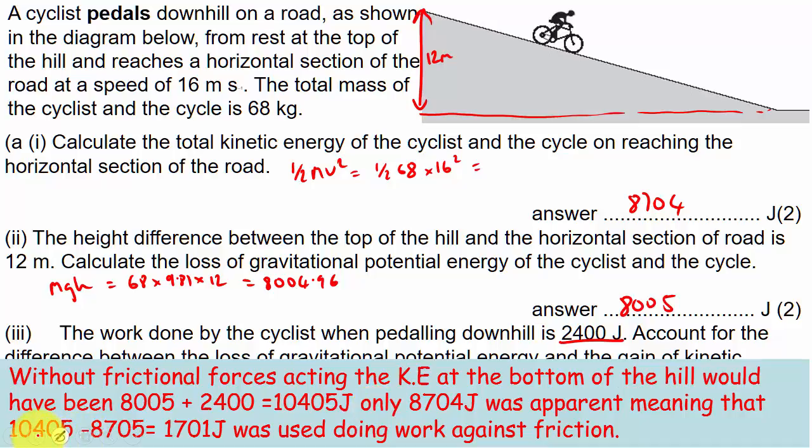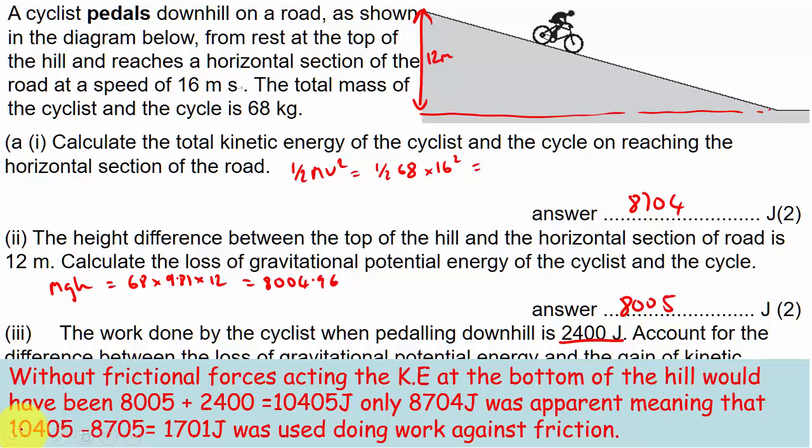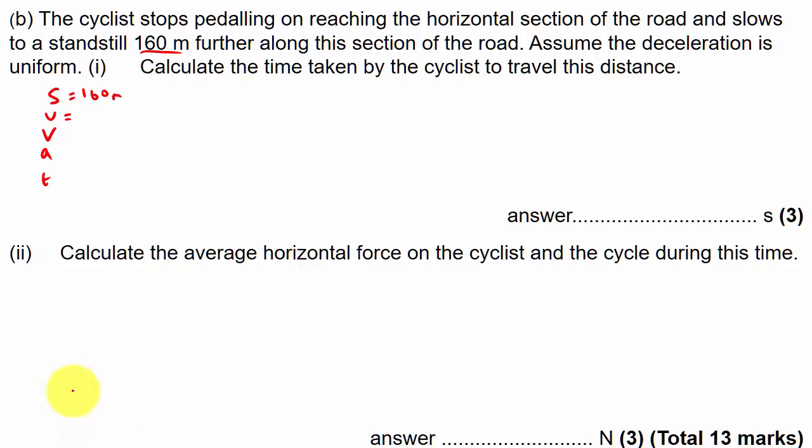Alright. Next step. The cyclist stops pedalling on reaching the horizontal section of the road and slows to a standstill 160 meters further along. Okay. Assume the deceleration is uniform. Calculate the time taken for the cyclist to travel this distance. So this is a SUVAT question. We've been told that it's 160 meters they travel. We've been told in the previous part of the question that they initially started at 16 meters per second. We've been told that they come to a standstill, so that means that they get to 0 meters per second. We don't know the acceleration, but we do know it's uniform, and we don't know the time, and that's what we're looking for.